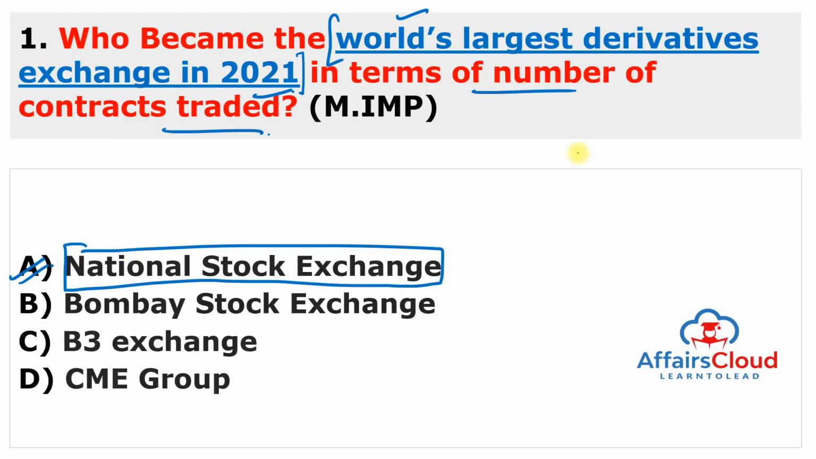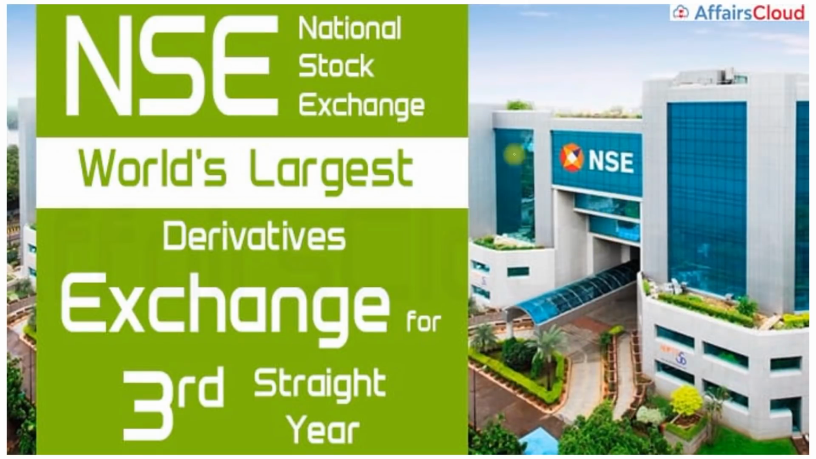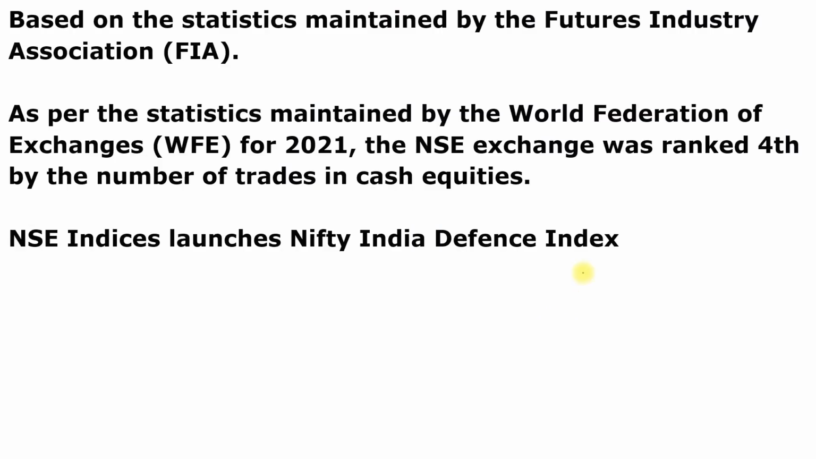It means National Stock Exchange has emerged as the world's largest derivative exchange for the third consecutive year in 2021 in terms of number of contracts traded. And you can also see this image that National Stock Exchange, world's largest derivative exchange for the third straight year. And this is based on the statistics which is maintained by the Futures Industry Association.